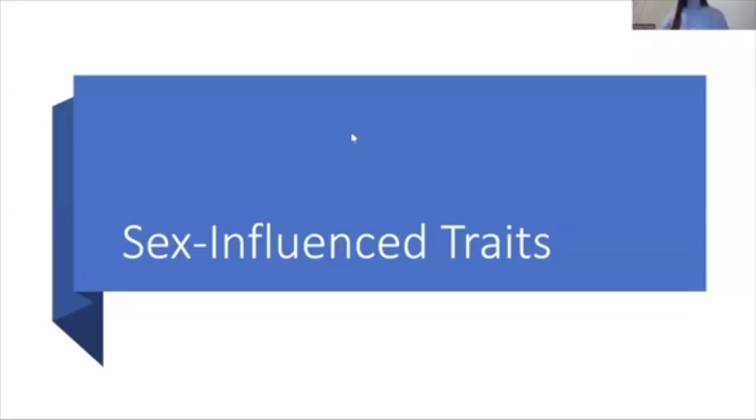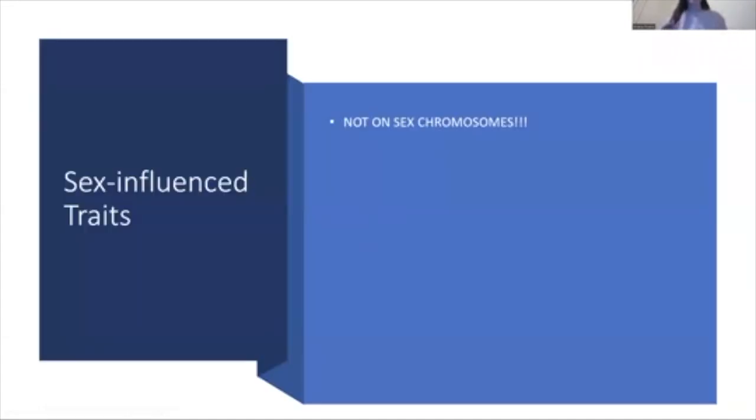All right, so now let's go ahead and talk about sex influenced traits. Sex influenced traits are not on sex chromosomes. This is where a lot of students get really confused between sex linked, sex limited, and sex influenced. We're going to talk about sex limited in the next video, but both sex limited and sex influenced are not on sex chromosomes, they're on autosomal chromosomes. This is in comparison to sex linked that are on the sex chromosomes. That's chapter 4. So, really important to remember they are not on the sex chromosomes.